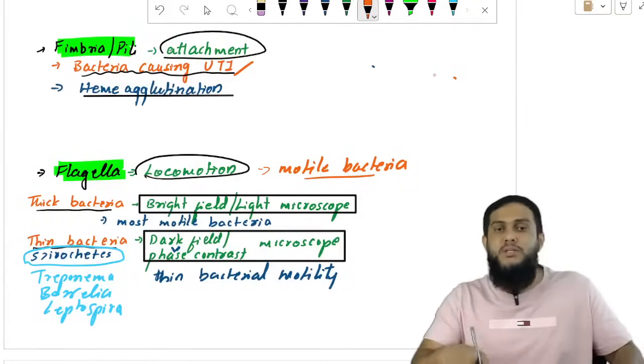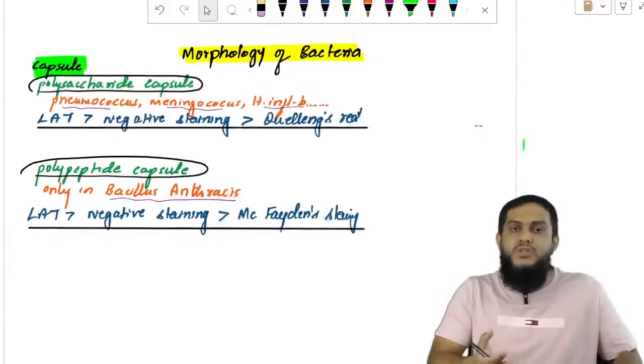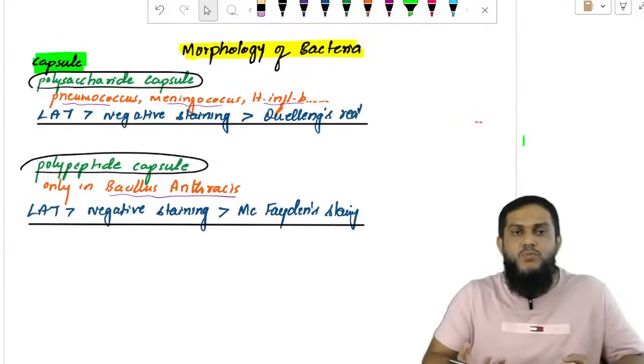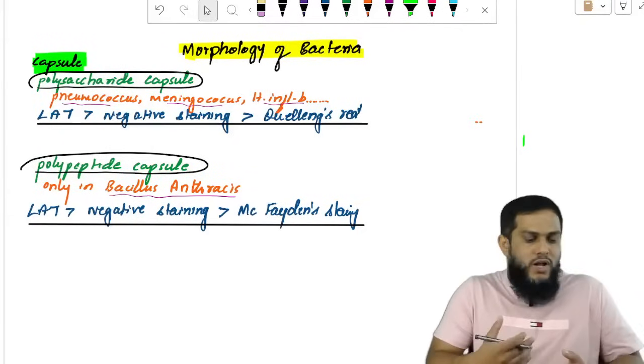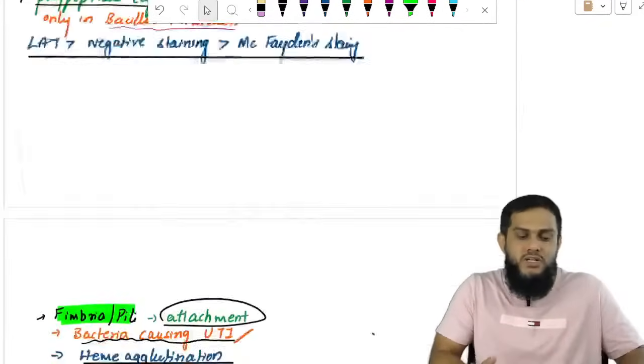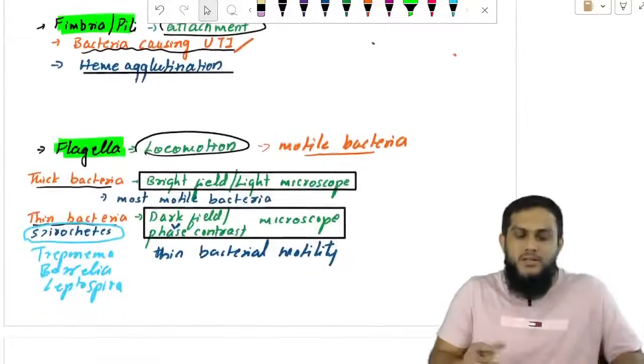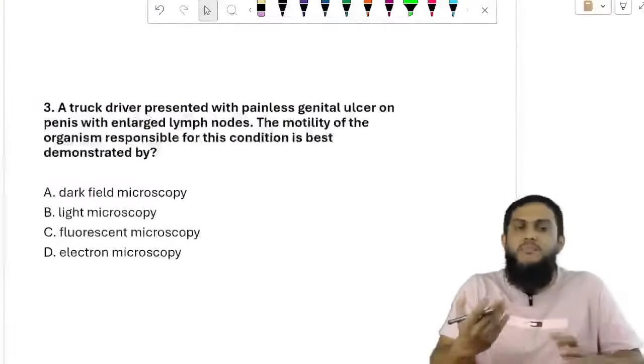Fimbria is present in all the bacteria causing UTI, and capsule is present in 3 important polysaccharide and 1 important polypeptide. So which bacteria have these structures, why do we have to detect them, and how do we detect them? Everything is explained. Based on that, let's see the questions which have appeared in previous exams.